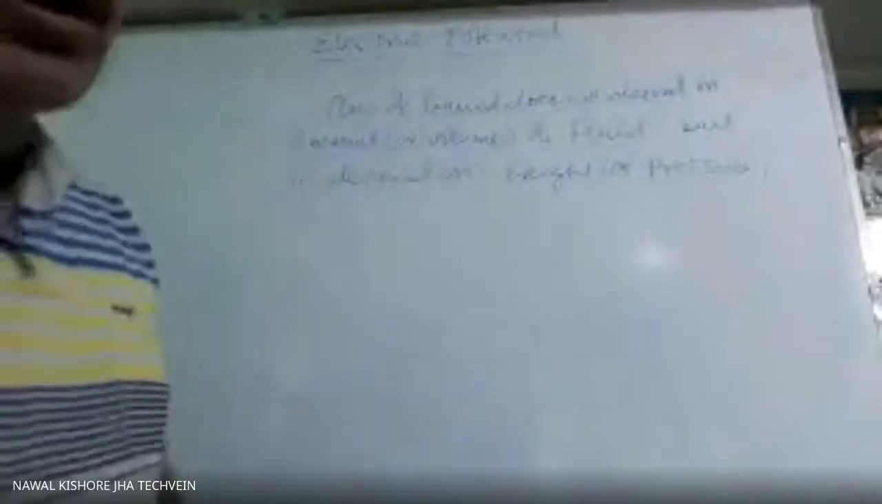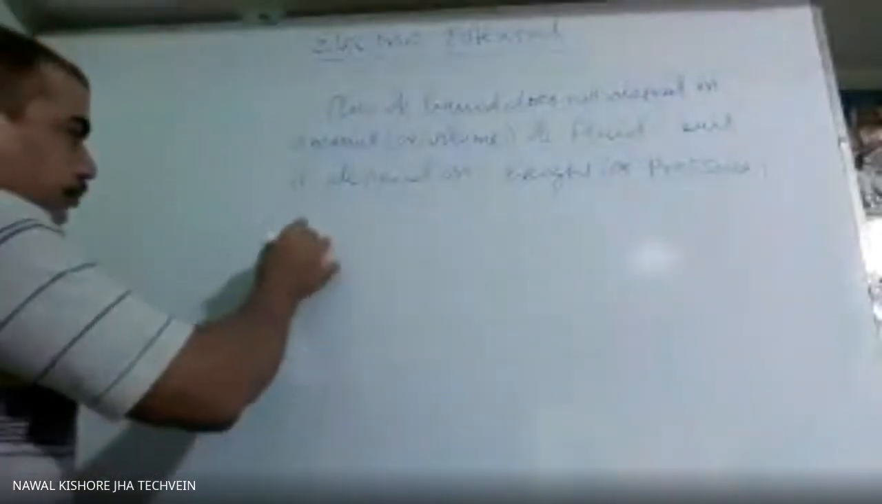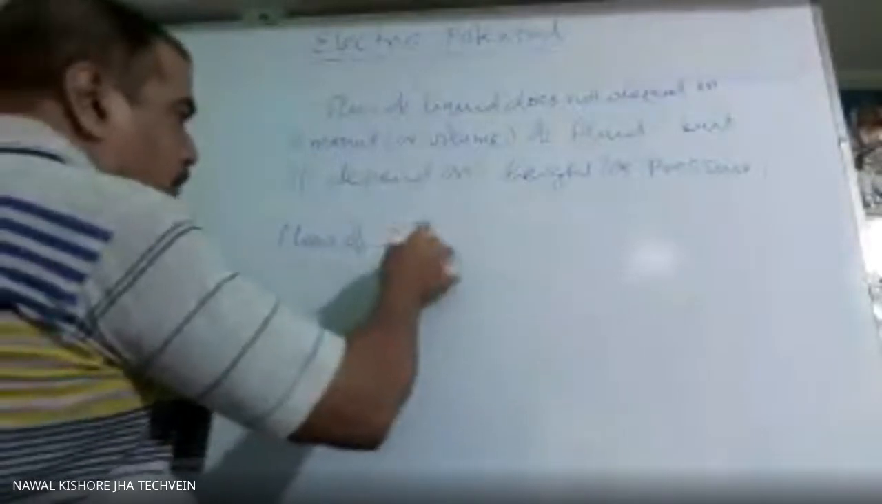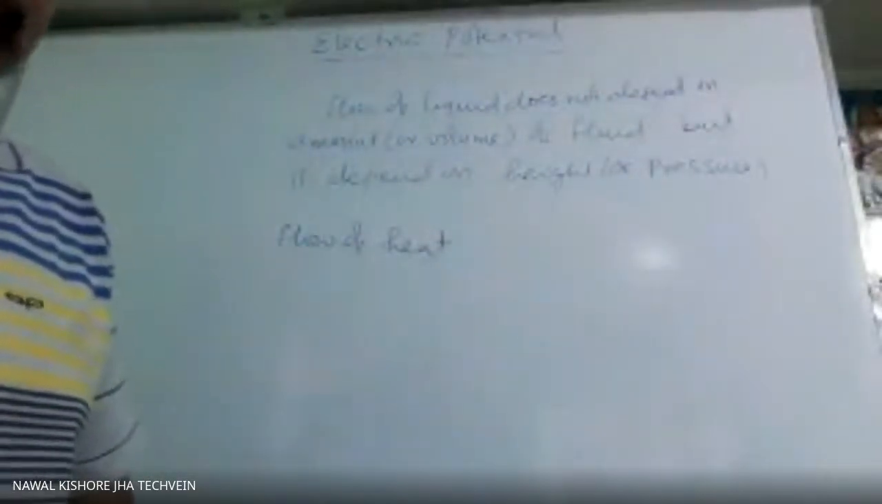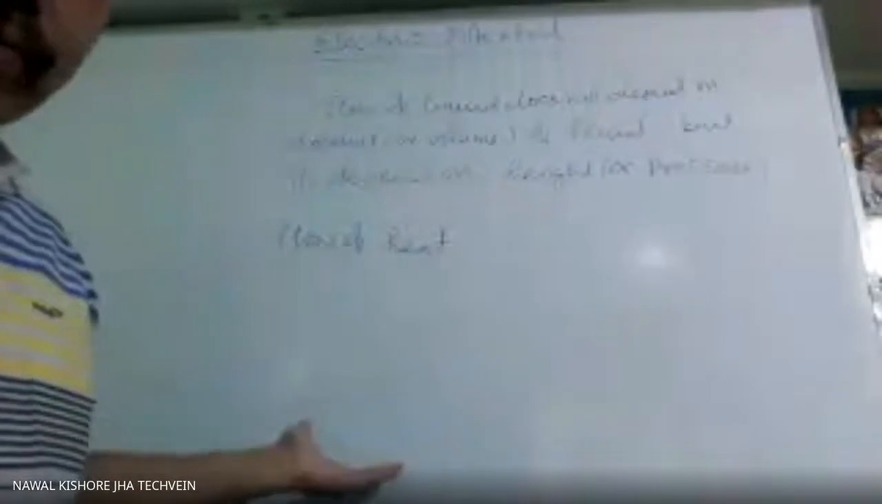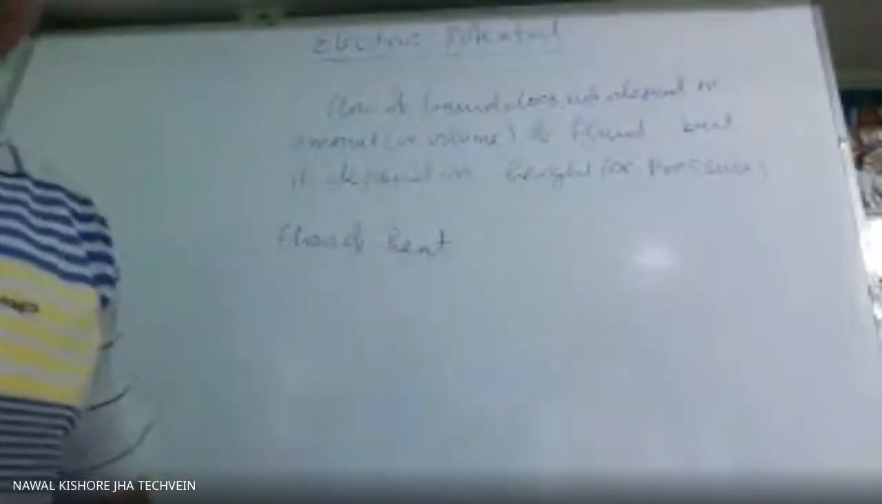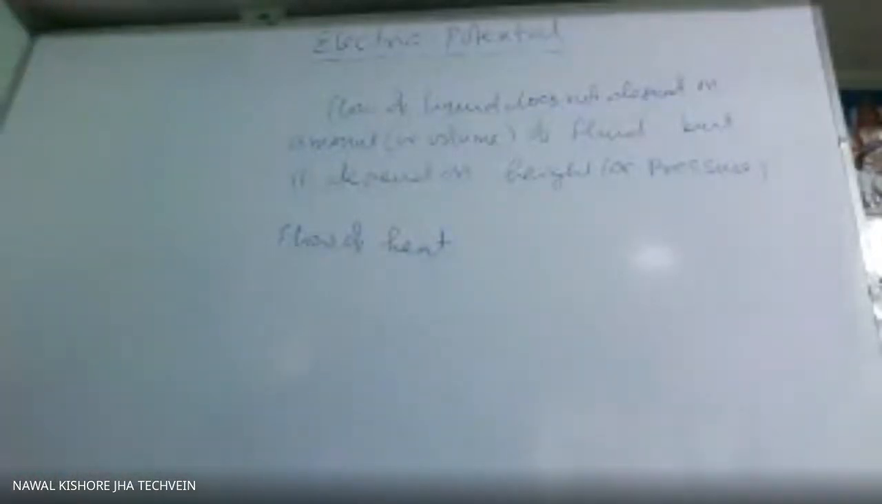Similarly, flow of heat depends on what? Temperature. Suppose substance A has got more heat, B has got very little heat, but then also heat will flow from A to B or B to A. That will not depend on the amount of heat. It will depend on another condition that we sometimes call thermal condition, and that is temperature.